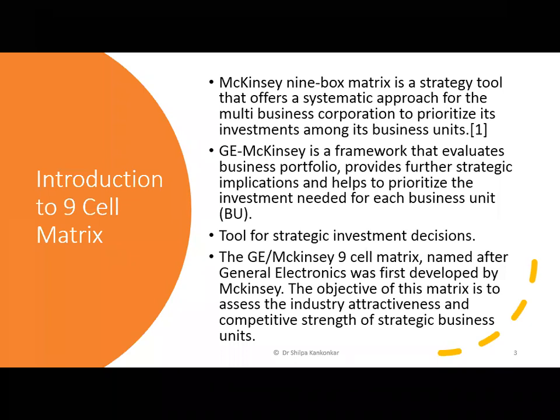So this strategic decision making process, this perspective or this tool to look at it very strategically, is nothing but your 9-cell matrix. The 9-cell matrix was developed by General Electric in coordination with McKinsey. It was developed in the year 1970 and the objective was to understand and analyze your company vis-a-vis the attractiveness of the industry, vis-a-vis the competitive strength or the business strength of the unit. So we're going to study what we mean by industry attractiveness, what we mean by business strengths, and why these 2 things are important.